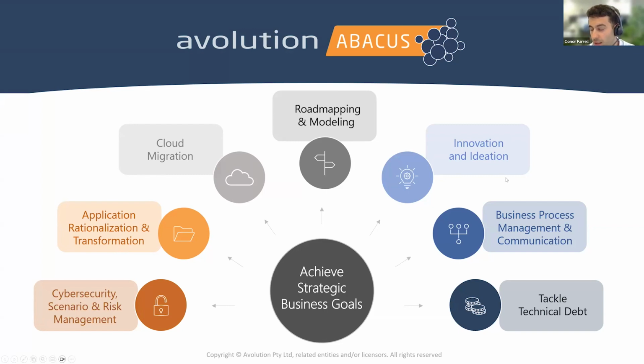Innovation and ideation, then, getting an idea of all of the different goals, strategies, and objectives that exist across your organization. Business process management and communication, so utilizing something similar to the BPMN framework. And finally, tackling technical debt, so having the ability to map out and get an idea of the total cost of ownership of your processes, your capabilities, your applications, and maybe some of your servers.